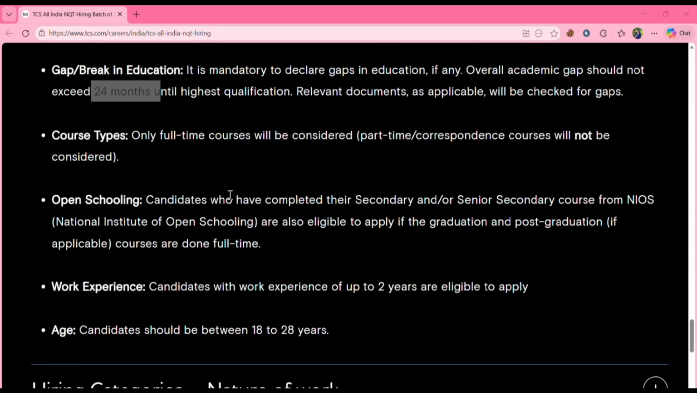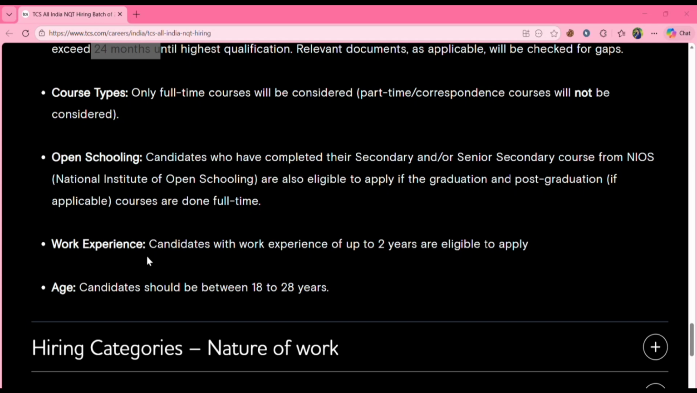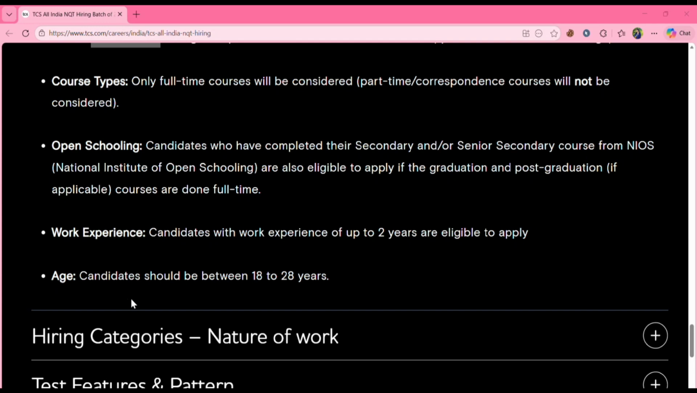And here is another point: candidates who have completed the secondary or senior secondary course from NIOS are eligible to apply if graduation and post graduation courses are done full time. And work experience, candidates with work experience up to 2 years are eligible to apply, and the candidate should be between 18 to 28 years.